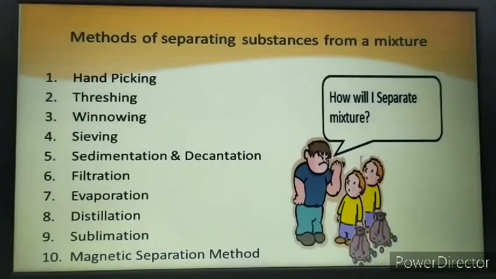Threshing was separating the wheat grains from the plant part. Then we have discussed winnowing, sieving, sedimentation and decantation, filtration, evaporation, distillation, sublimation and magnetic separation. So these are the few methods which we have discussed in this chapter.